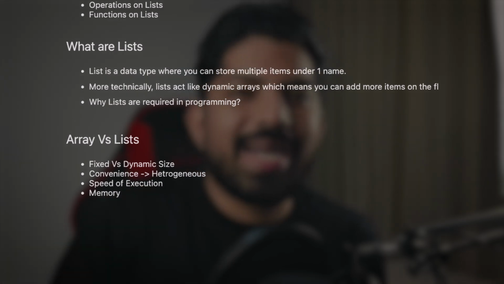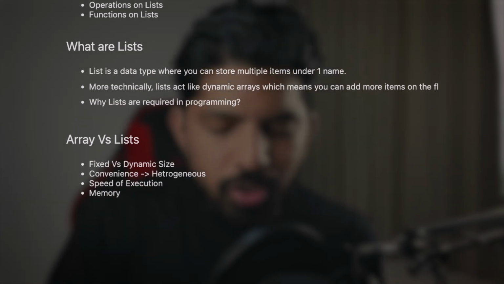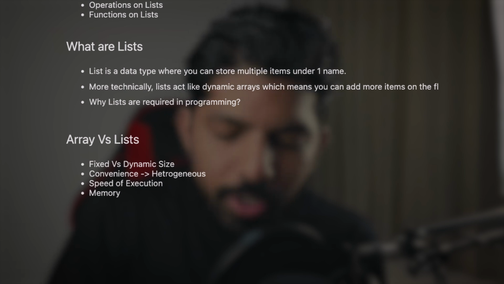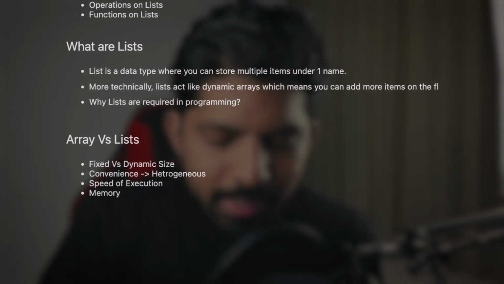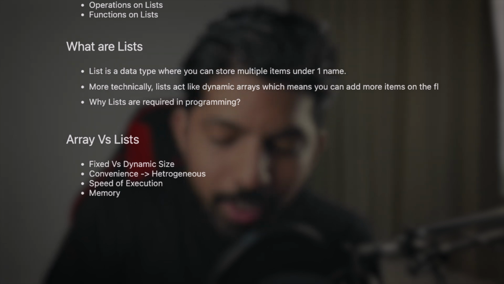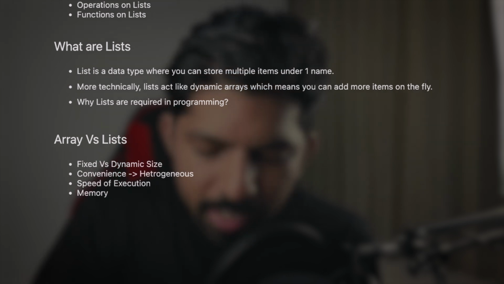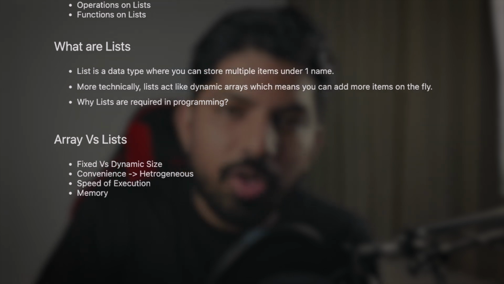Now let's quickly understand what lists are. A list is a data type where you can store multiple items under one name. I'll quickly explain how. More technically, lists act like dynamic arrays, which means you can add more items on the fly. Then we'll understand why lists are required in programming.